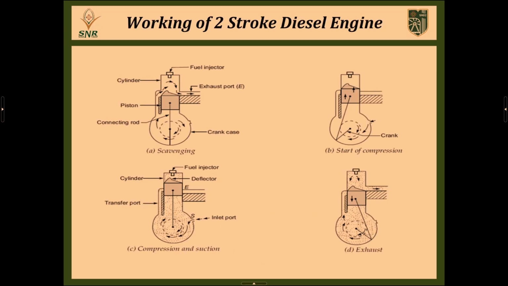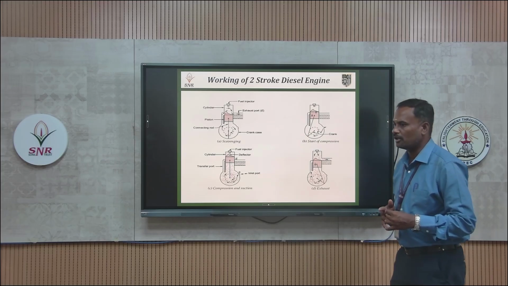Right. So next we discuss the working of the 2-stroke diesel engine. What happens in the 2-stroke diesel engine? The first stroke starts with the piston moving from bottom dead center to top dead center.